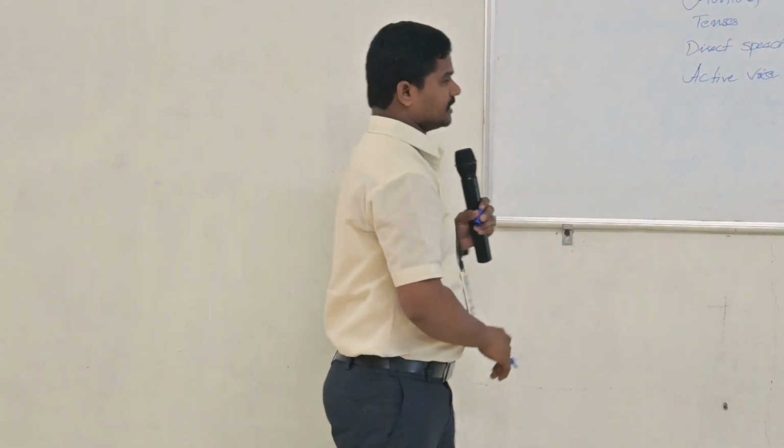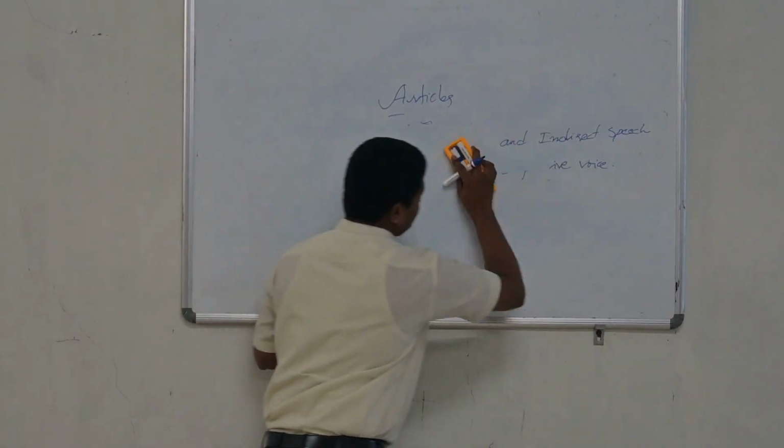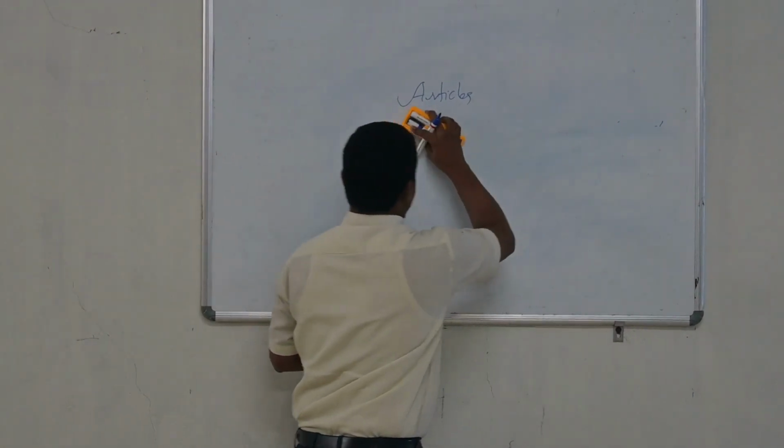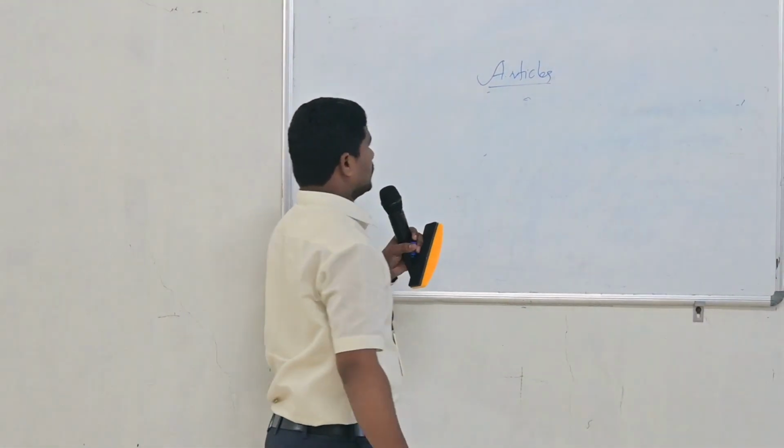Right. So if you see in English grammar, there are a number of components which we need to learn in order to excel in our communication skills, and not only that, from the examination point of view. But here, a very interesting topic that we are going to learn today is, right, very good, articles. Today we are going to learn about the interesting topic of articles.